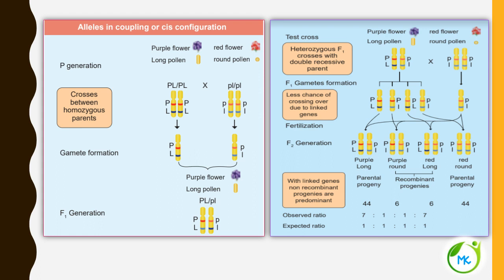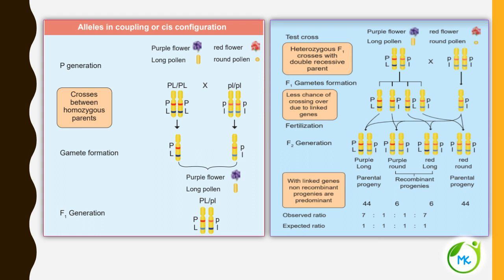If they had followed Mendel's law of independent assortment, what ratio would we have obtained? The expected ratio is 1:1:1:1. But what is the ratio that is observed in the F2 generation? The ratio is 7:1:1:7.